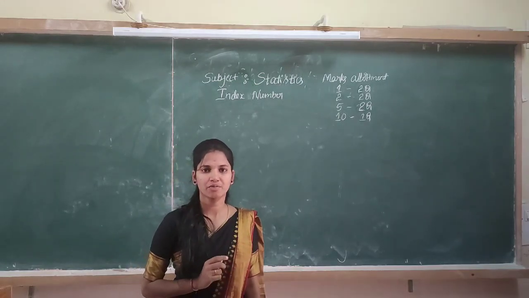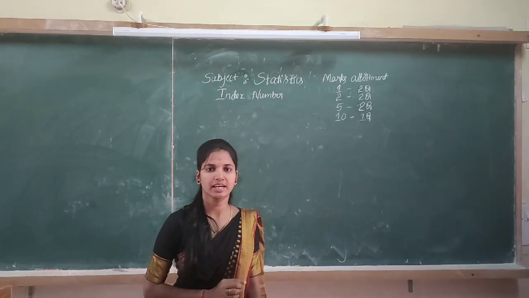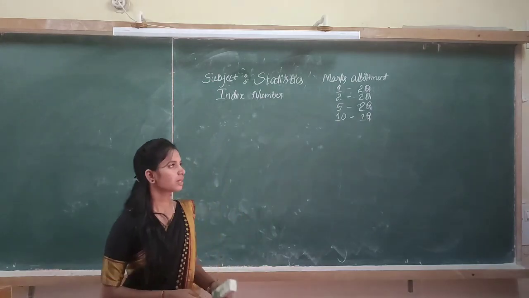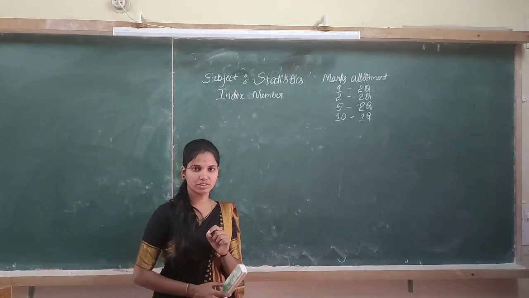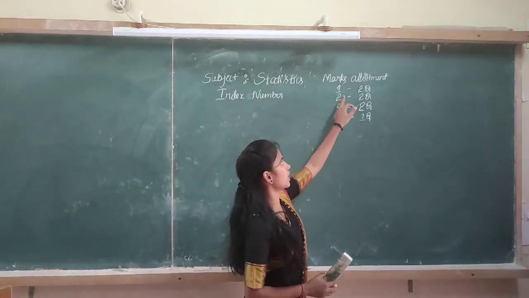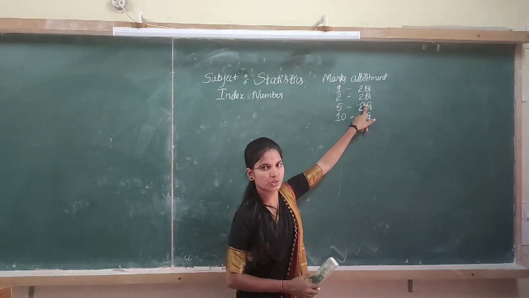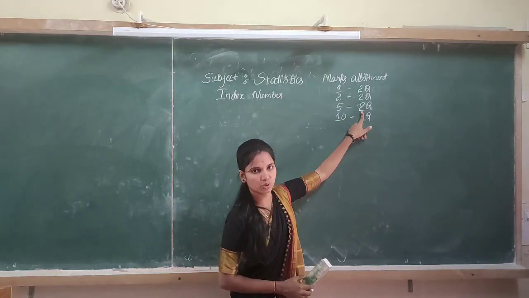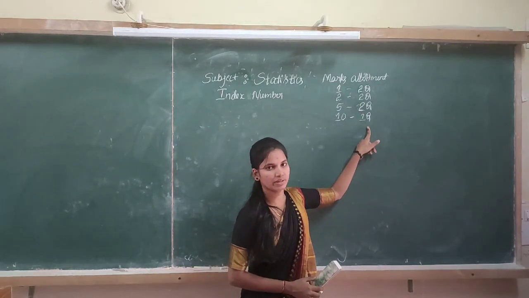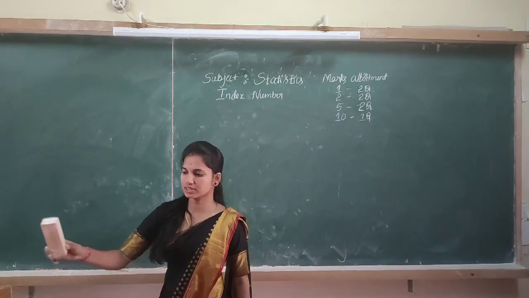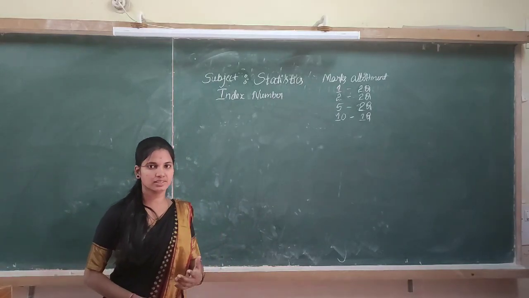In this session, we are going to start with the chapter index number. Here, there is an allotment for this chapter. Marks allotment is like 1 mark, 2 questions, 2 marks, 2 questions, then 5 marks, 2 questions, and then 10 marks, 1 question. Okay, my dear students, let us start the chapter index number.